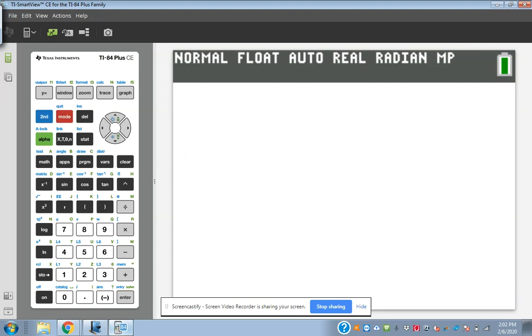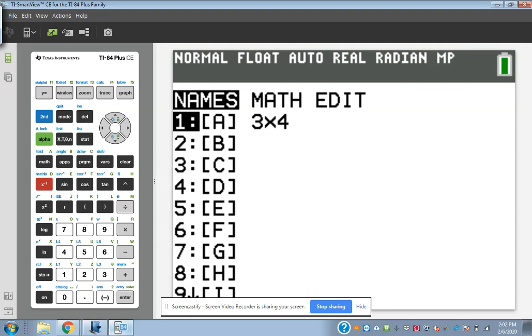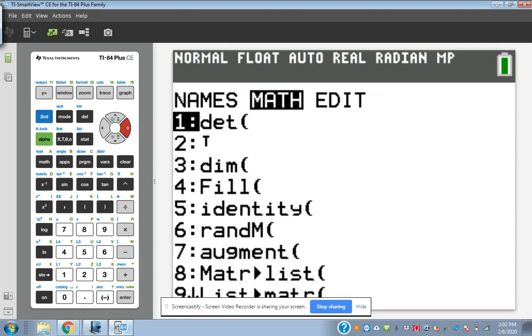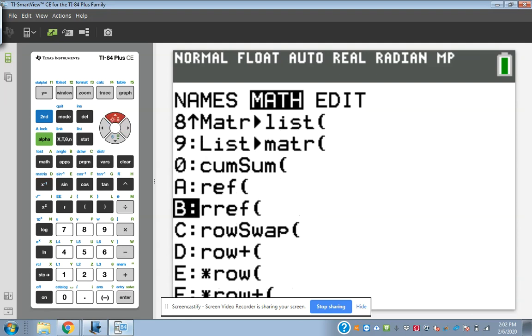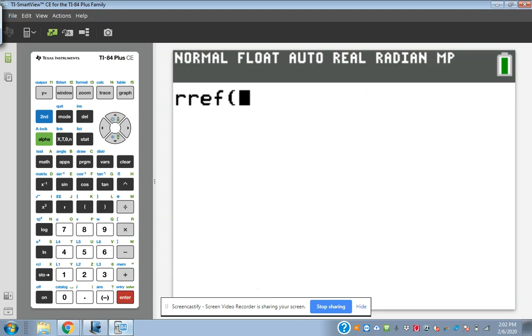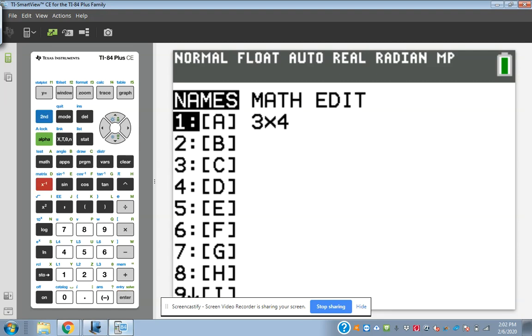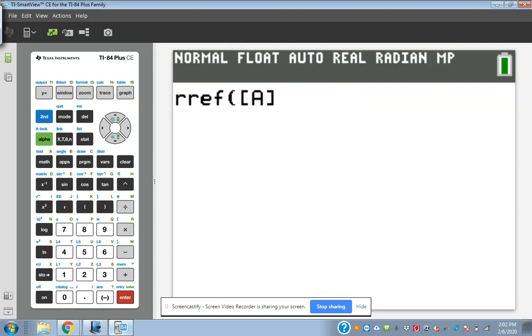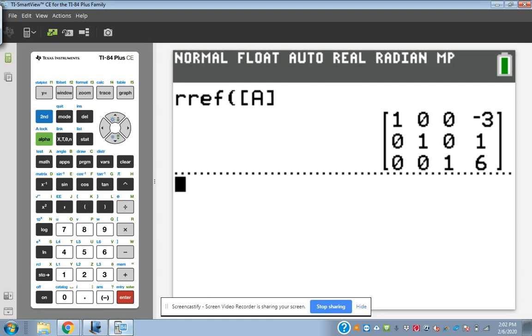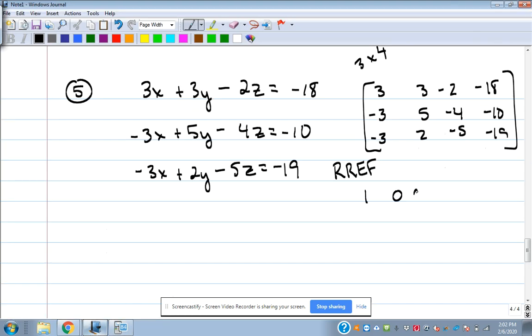Second mode, second matrix, math, all the way down to B to RREF, and then I just need to tell it what to do that to. So second matrix, I put mine in A. You may put yours somewhere else. So put mine there, and then I hit enter. We get the answer back. 1, 0, 0, -3, 0, 1, 0, 1, 0, 0, 0, 6.